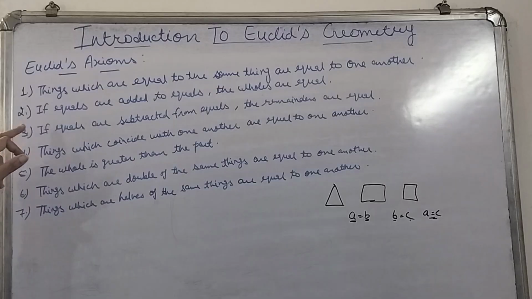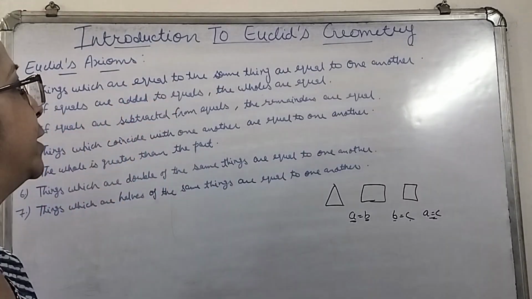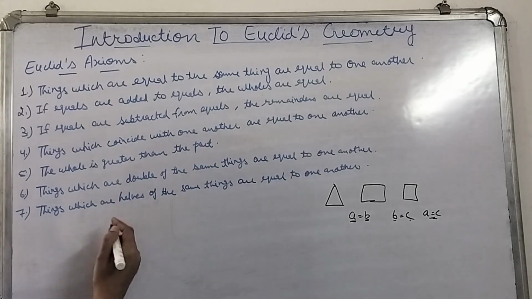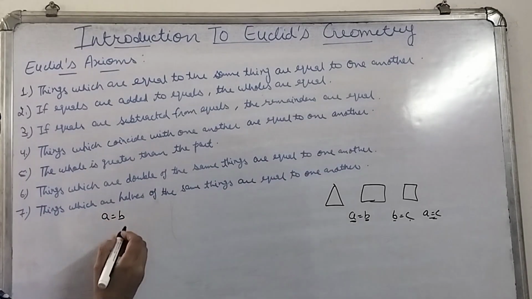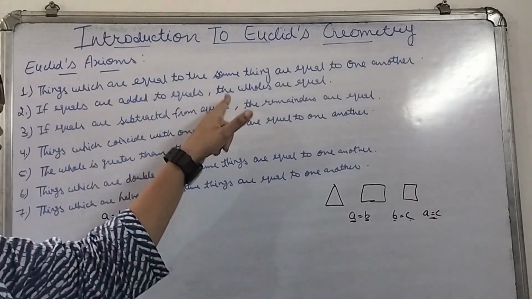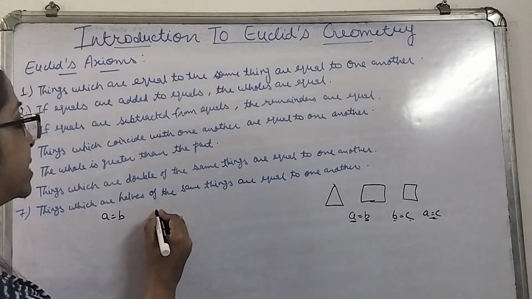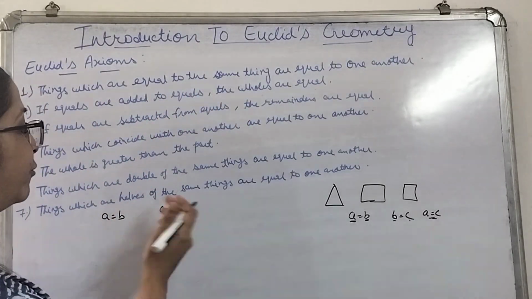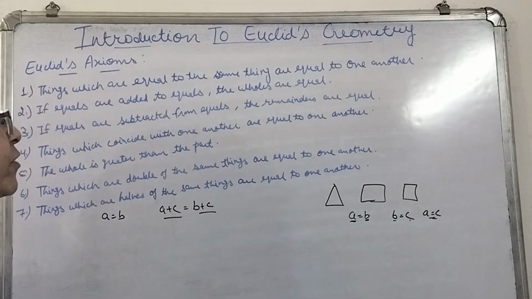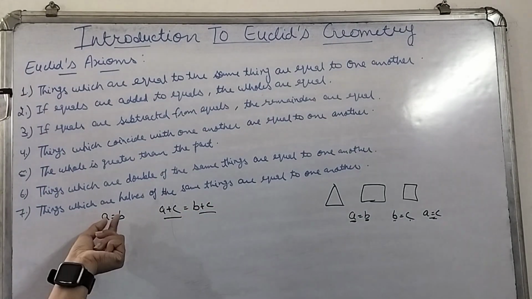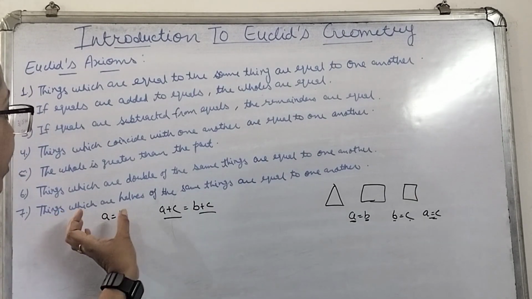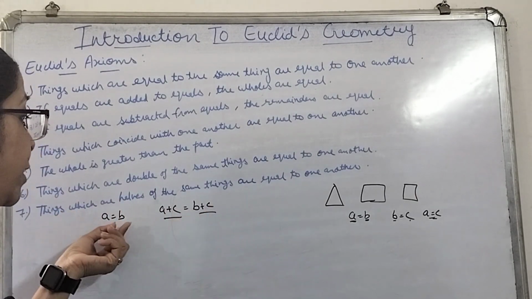The second axiom says that if equals are added to equals, the wholes are equal. That means if A is equivalent to B, these two are equal, A is equivalent to B. If equals are added to equals, if we are going to add C in A and if we are going to add C in B also, then also they will be equal, because A was already equivalent to B. Now we have added C, which is equal in both the two.